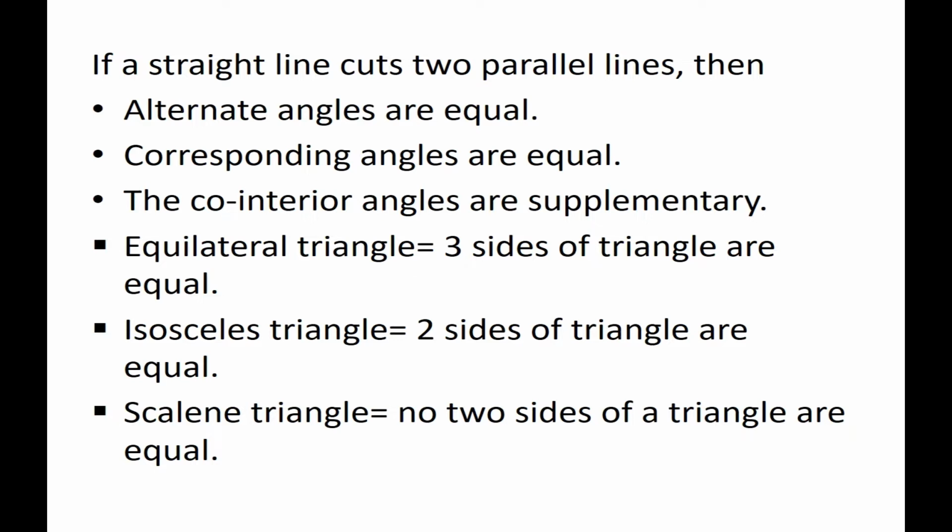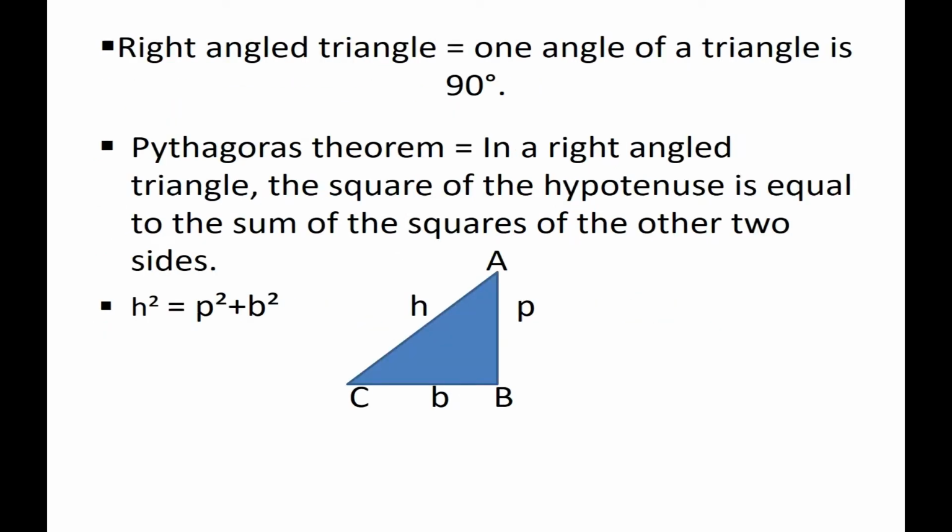Equilateral triangle, three sides equal, yesterday I told you. Isosceles triangle, two sides of a triangle equal. Scalene triangle, no two sides of the triangle are equal. Yes, next. In this way we can describe.